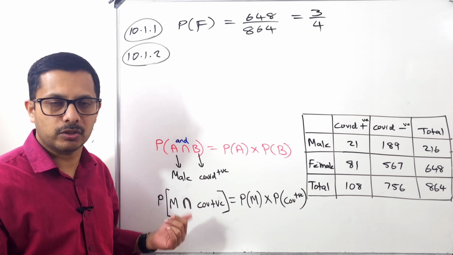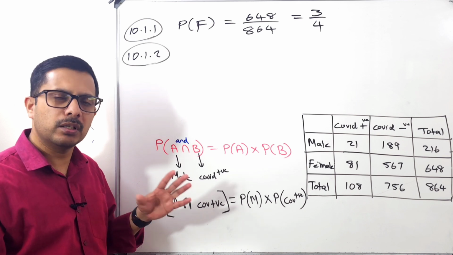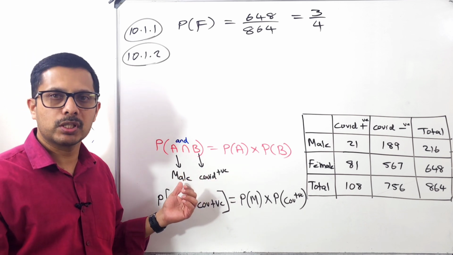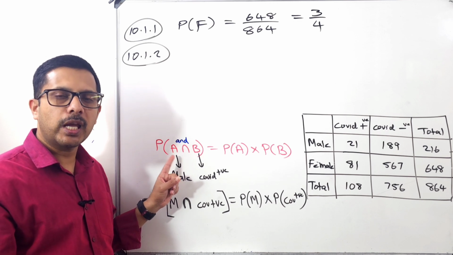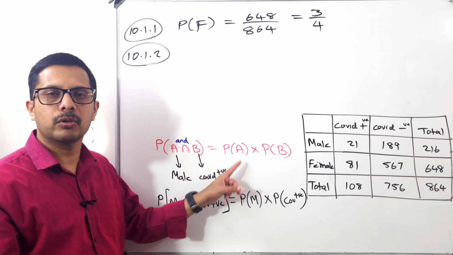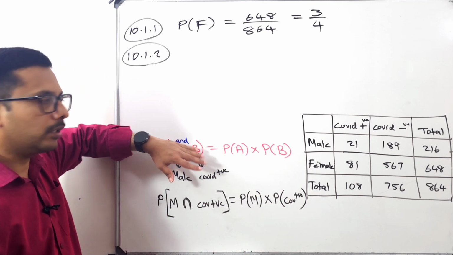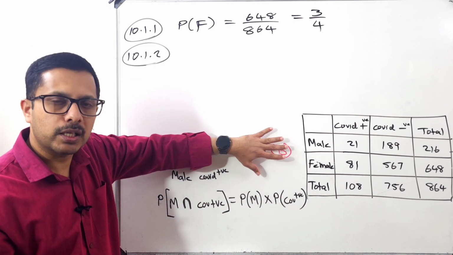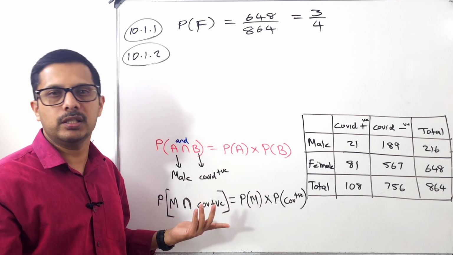Do you understand, guys? Okay, so listen once more from the beginning. This is a common question. I have seen this type of question in many question papers. What is the condition to prove A and B are independent? Probability of A intersection B is equal to probability of A times probability of B. First you have to find the answer for this side, then the answer for that side. If both answers, left side and right side, are equal, then we can say it is independent.